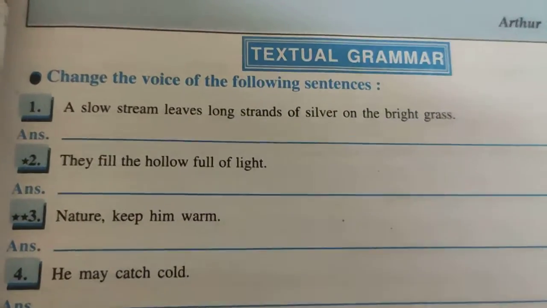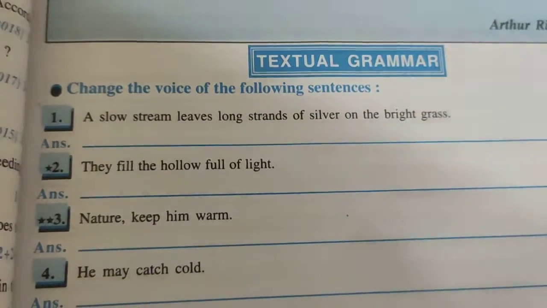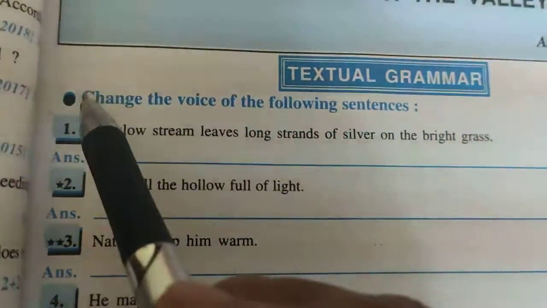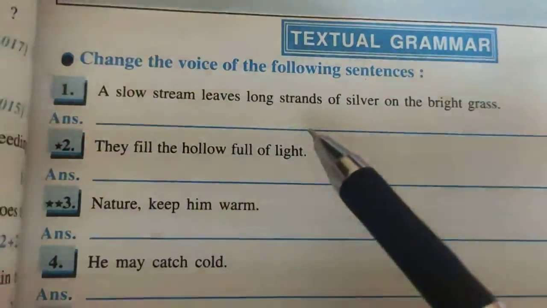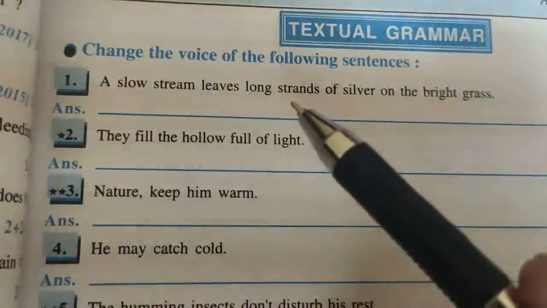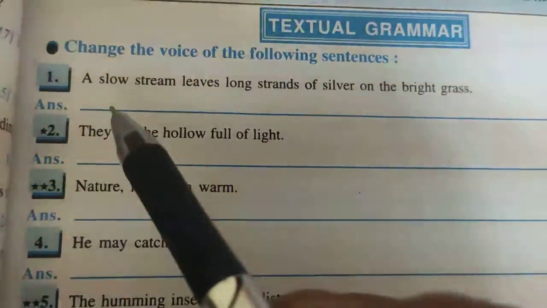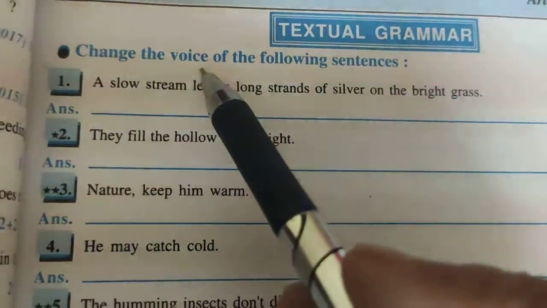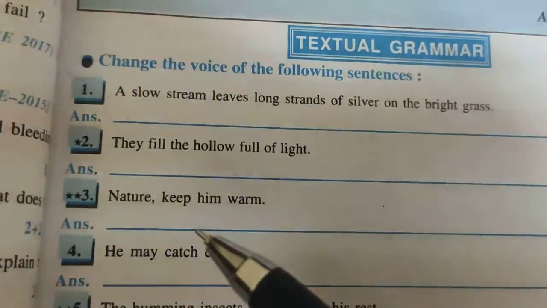Well, students, we shall solve the grammar portion from the poem Asleep in the Valley. First is change the voice of the following sentences. I will be explaining so that from the next chapters you can do on your own. See, change the voice. There are two kinds of voice, active voice and passive voice. You have already learned in class 8, 9, 10.